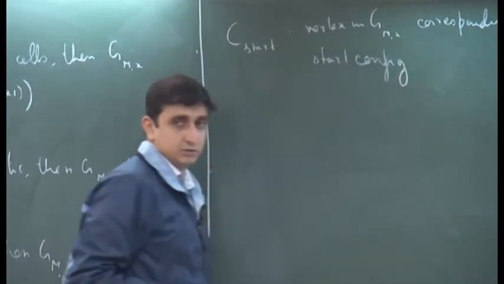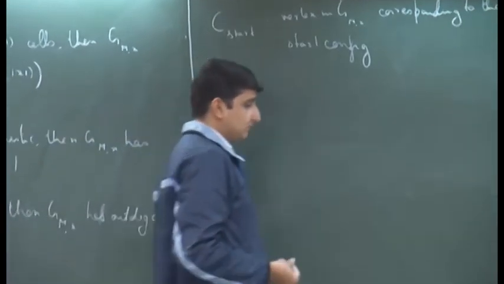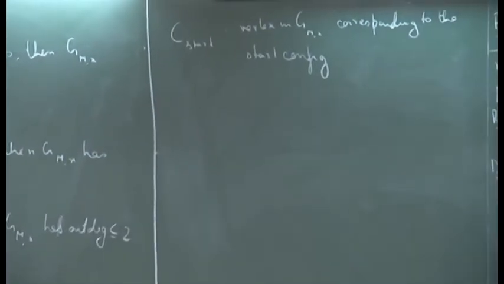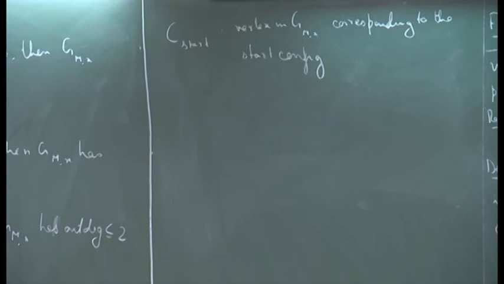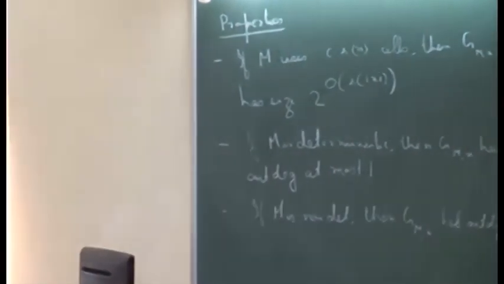Again, we can assume without loss of generality that the machine has only one accepting state. But note that it can have many accepting configurations.